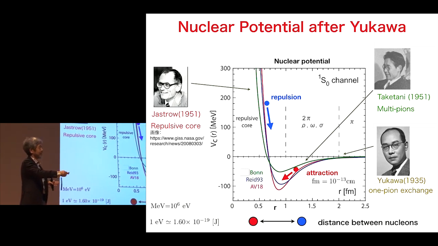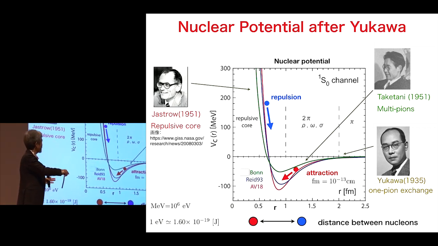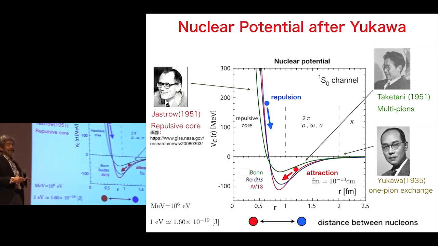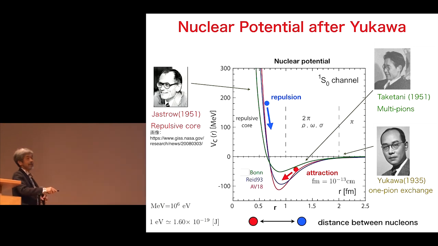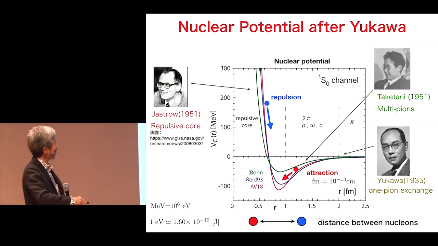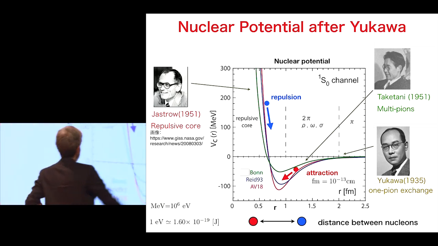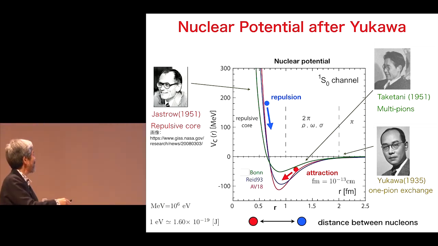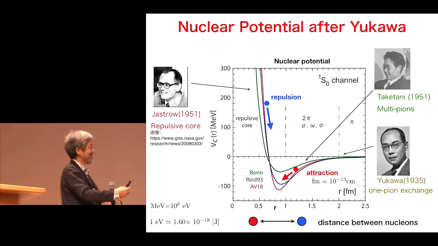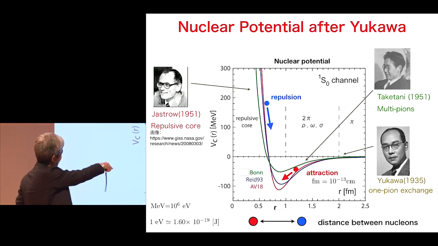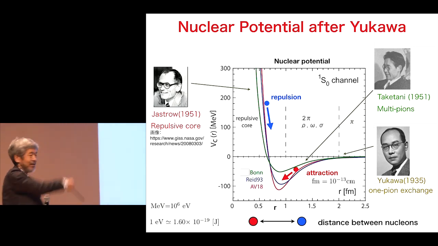Taketani, also Japanese, proposed that this can be explained by the exchange of two pions, or maybe other mesons rather than pions. But then the attraction turns into repulsion. You see, now if you put a ball here, it rolls down in this direction. That means the distance becomes larger, that means repulsion. That part was predicted by Jastrow. He called this part the repulsive core. Core means two nucleons cannot come closer at this point, like 0.6 femtometer.